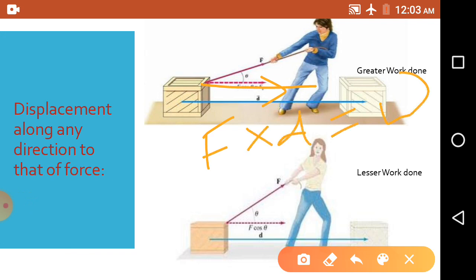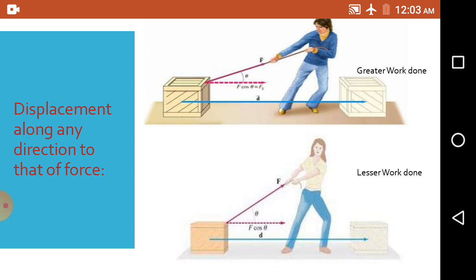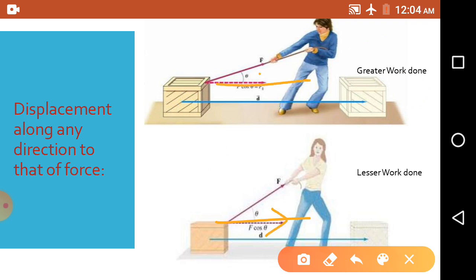So here greater work is done by the boy. But in the second picture, the force in this direction is comparatively less, because of the angle. So less force is applied here and the displacement is the same, so we can say lesser work is done.